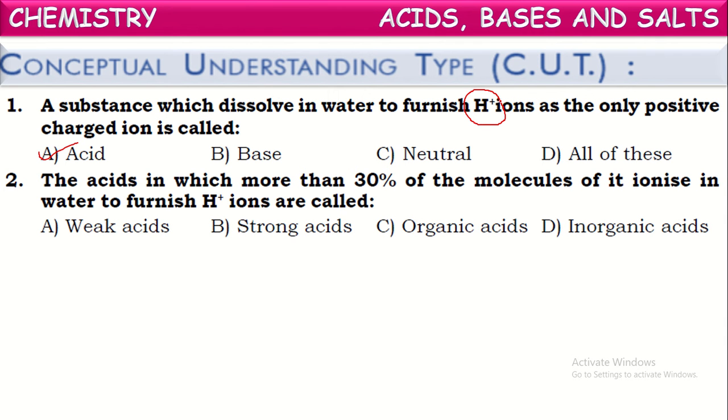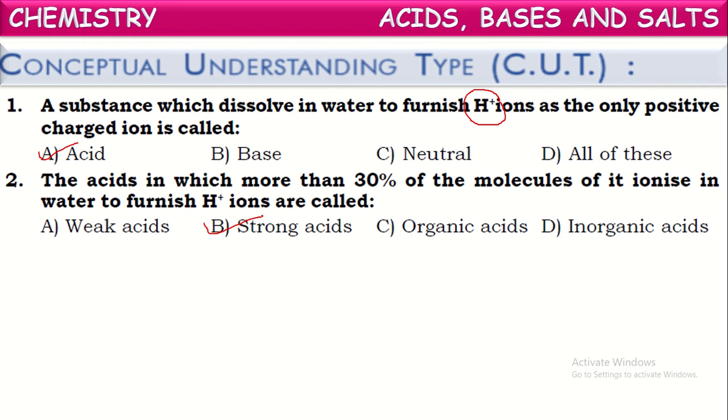Next, the acid in which more than 30% of the molecules ionize in water to furnish H plus ions is called what? The acids which dissolve to a large extent, that is, more than 30% of their molecules ionize, are called strong acids.